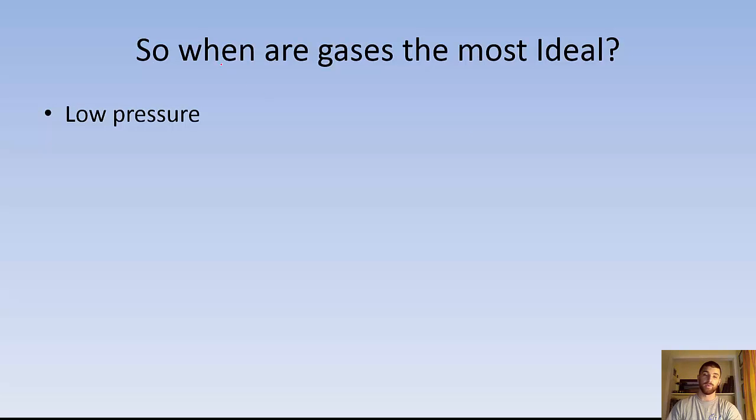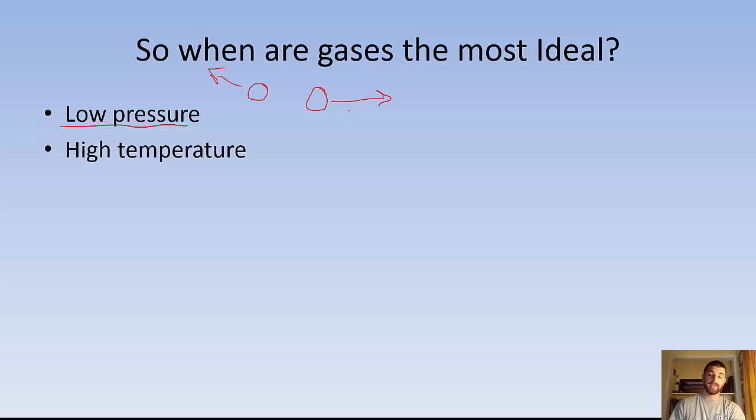First, when you have low pressure, which makes sense when you think about it, because what do gases want to do? They want to spread out and get far away from each other. So if you've got low pressure, there's nothing forcing them together, so they can spread out more and be more like a gas. Secondly, high temperature.